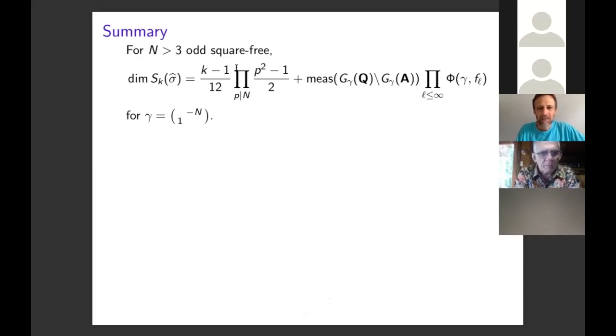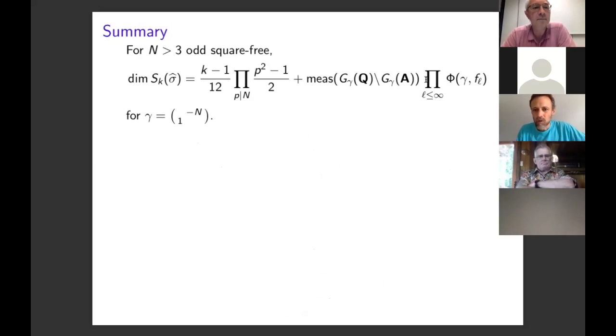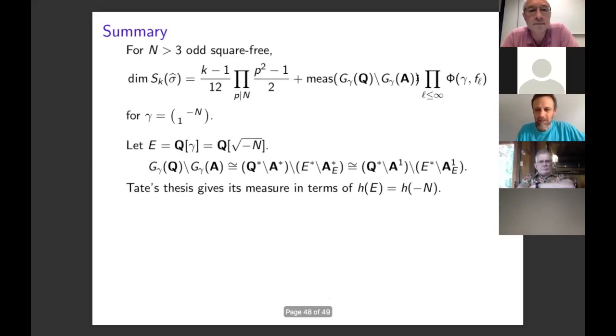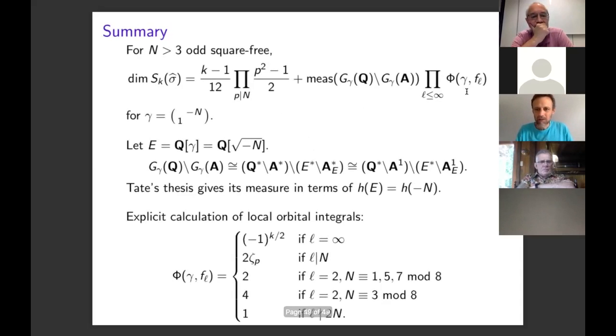Anyway, so here's the dimension formula. This is the orbital integral. And there's some nice classical calculations that come from computing the orbital integral. The measure term here comes actually right out of Tate's thesis. It reduces basically to computing the volume of the norm 1 idele class group. So that's where the class number comes from. And the local orbital integrals are, well, we get (-1)^(k/2) at the Archimedean one. And here's what it turns out to be for the other various primes.